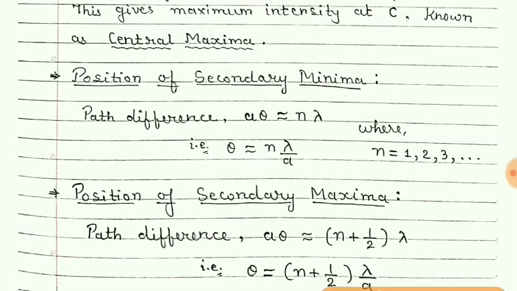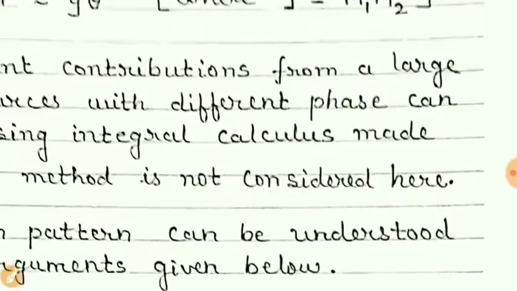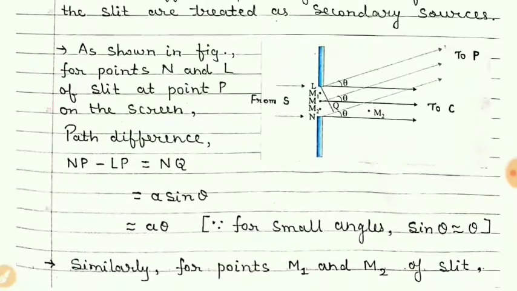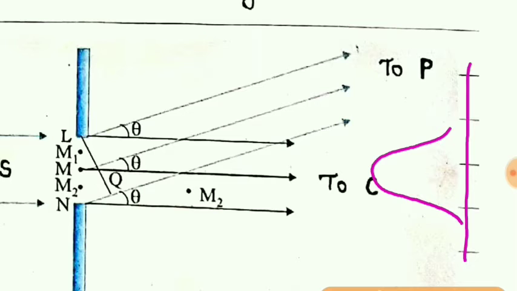Now about the position of secondary minima. Suppose this is a screen. At the center we will get the maximum intensity, but then the intensity will decrease away from C and will become minimum on both sides, above as well as below.